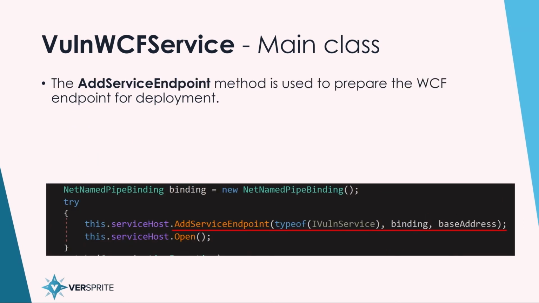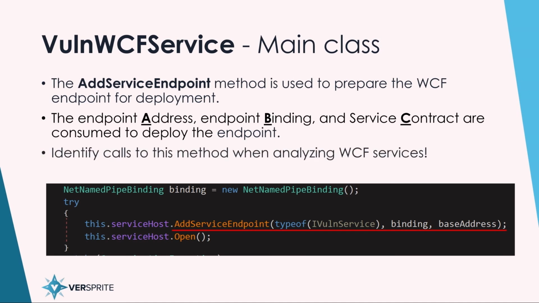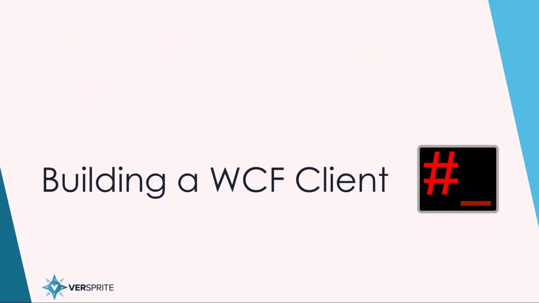Next, within the onStart method, we have a call to add service endpoint. This is one of the most important methods that you want to look for whenever you're analyzing WCF services, because it consumes the address, binding, and contract, the ABC, in order to deploy the endpoint. Following the call to add service endpoint, it calls open to actually start the WCF service. As I mentioned, make sure to look for this if you're analyzing any WCF services, because it's going to give you all the pieces you need to write a client for the service.